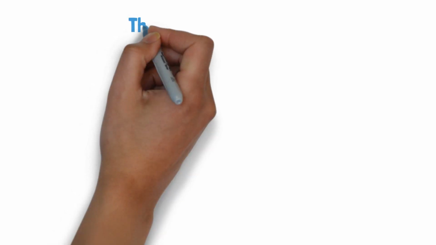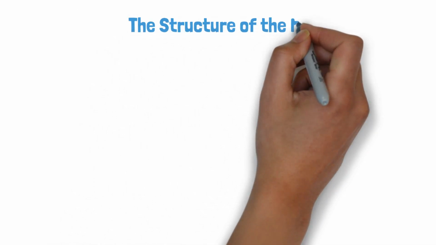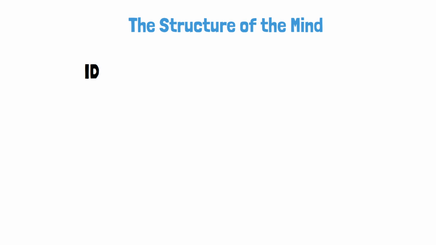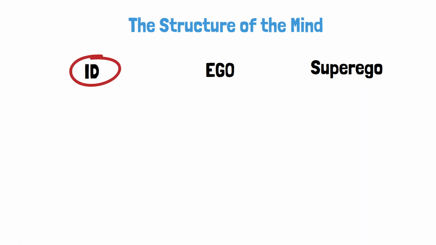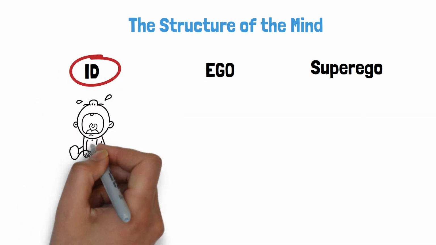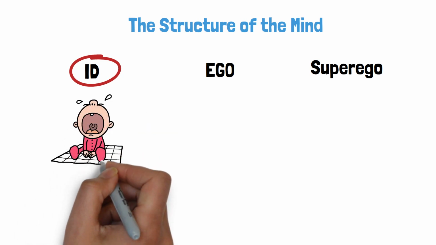The structure of the mind. Freud said that the mind has three parts: the ID, the ego, and the superego. The ID. This is the part of the mind that wants instant gratification. It is like a child that wants everything right now, without thinking about consequences. It operates on the pleasure principle.